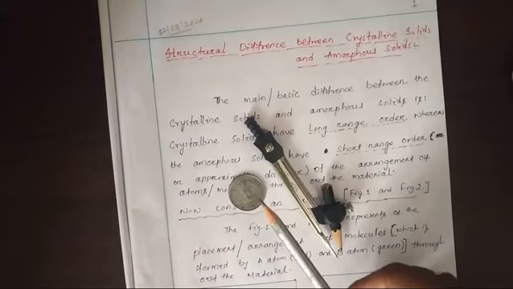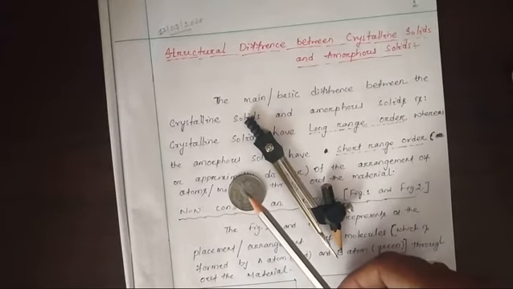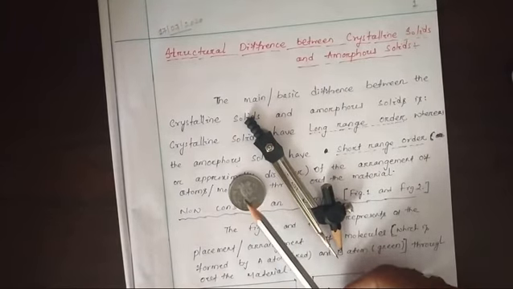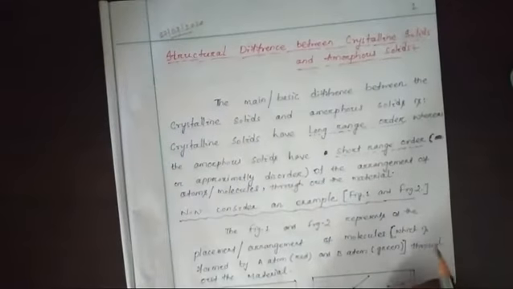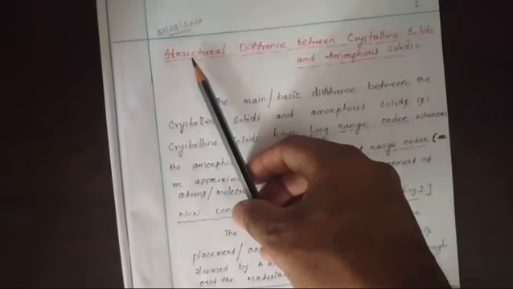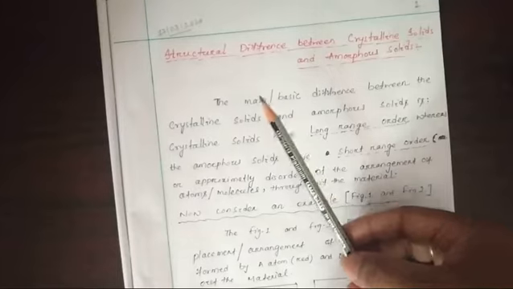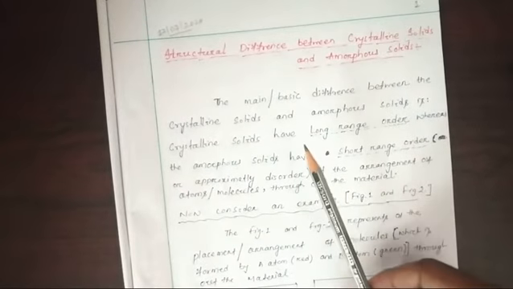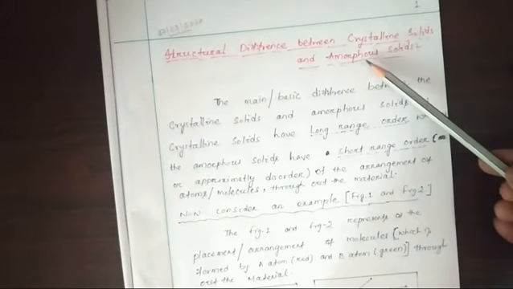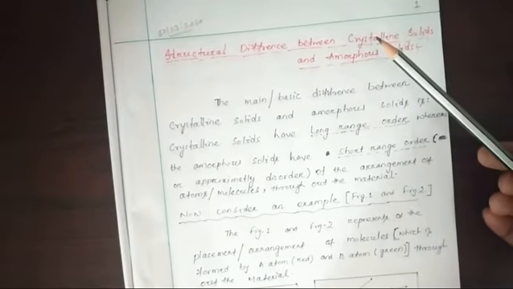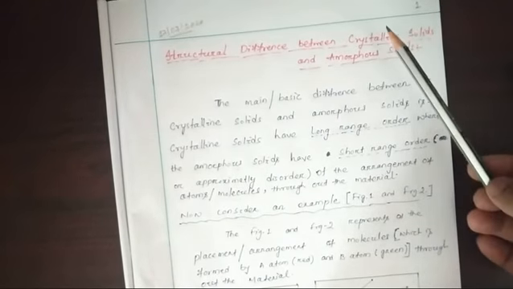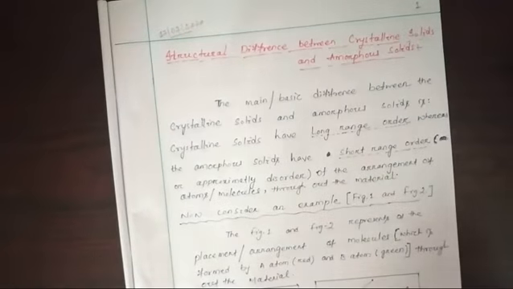So the structural or arrangement parameter is one of the most important parameters which can differentiate, first of all, crystalline and amorphous, and also it can differentiate the crystallines with different classifications that we are going to be studying.